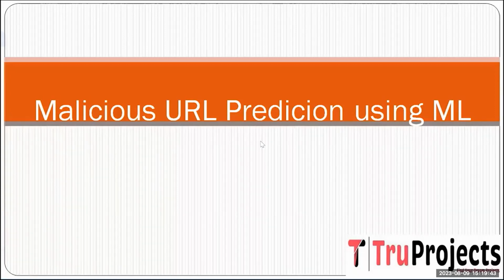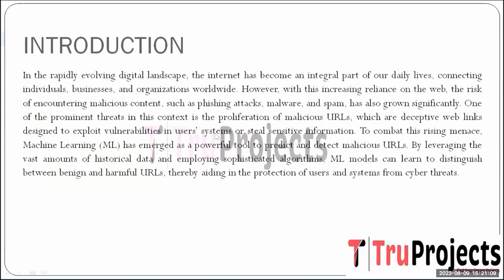Explain about a project titled Malicious URL Prediction using ML. In our rapidly evolving digital environment, the internet has seamlessly integrated into our daily routines, acting as a global connector for individuals, businesses, and entities. However, alongside this increased reliance, the exposure to harmful elements like phishing attacks, malware, and spam has grown significantly.